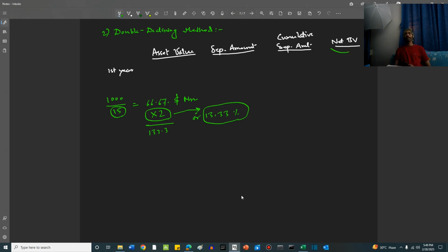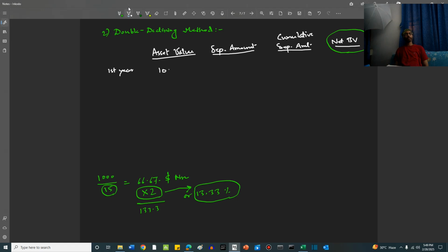Of the net book value at the beginning of the period. Right, friends? So how do we calculate it? Let's see. First year asset value is 1000 million. Depreciation amount is 13.33% of the initial asset value to begin with. This is equal to 133.33 approximately. Cumulative depreciation amount is again 0 plus 133.33, which is 133.33 only. Net book value is 1000 minus this amount. So this is 866.67.